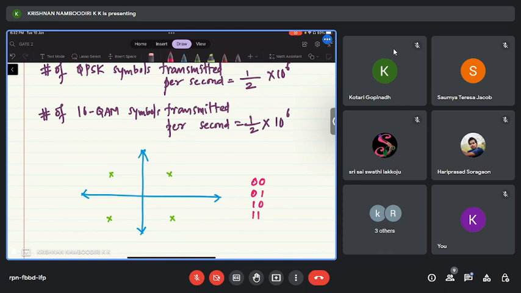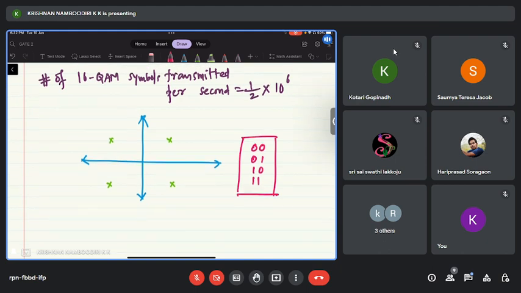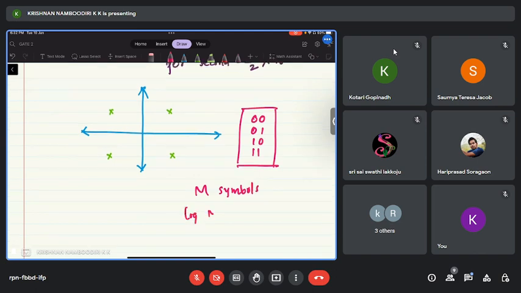These are the two-length binary vectors, so there are four possibilities. In other words, if I have m symbols, I need log m to the base 2 bits to represent them. Do you agree with this?